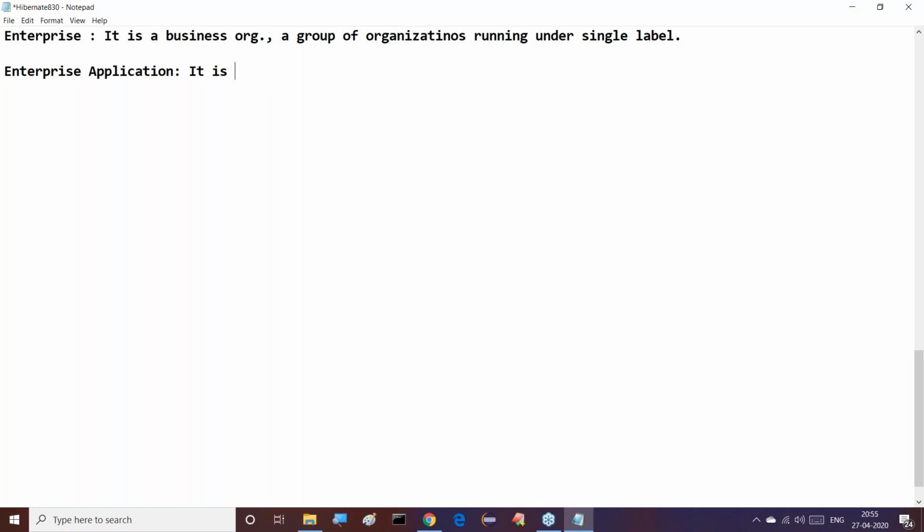Answer my point, guys, what I'm telling you. So this software application that we are preparing is called an enterprise application.